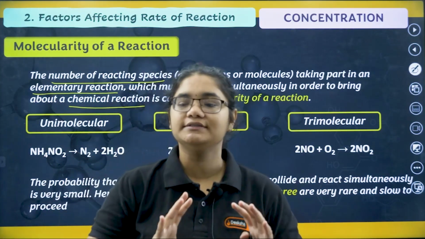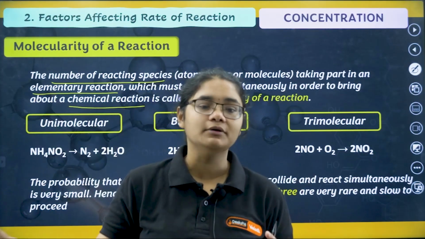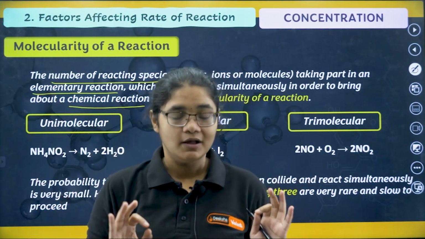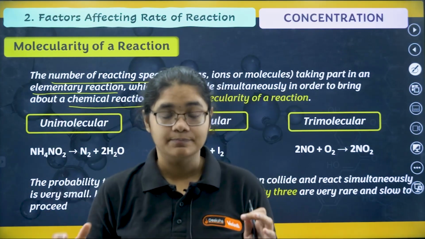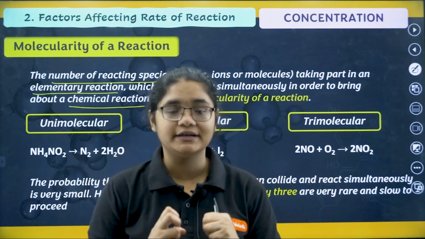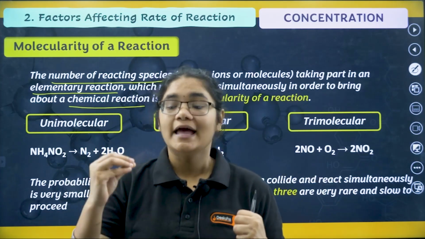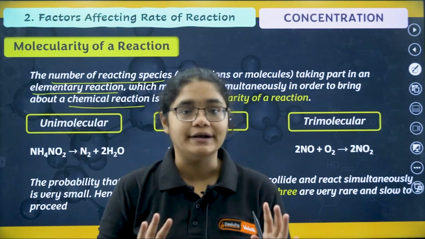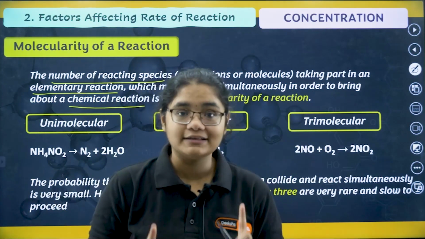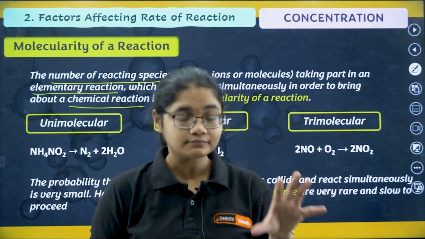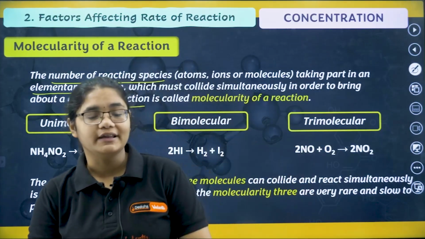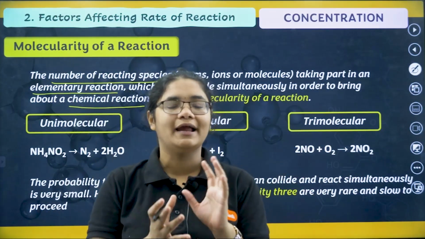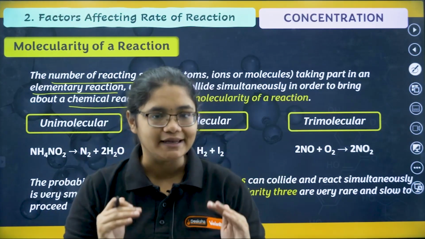If a normal collision is happening and no product is formed, we cannot consider that as a reaction. If a reaction is happening, collision takes place between the reactant molecules and product formation takes place. In that case only we will call it a reaction, and in that case only we will get the molecularity of a reaction. So more than 3 molecules colliding and giving you product is very rare.